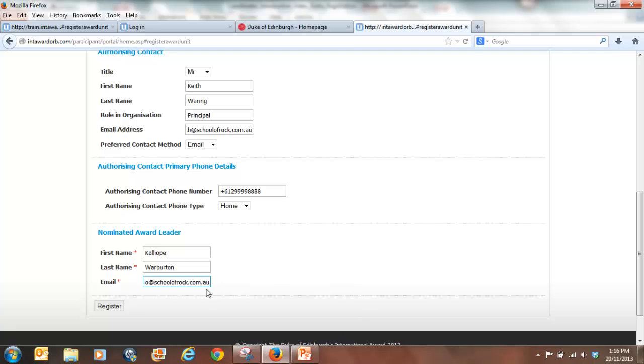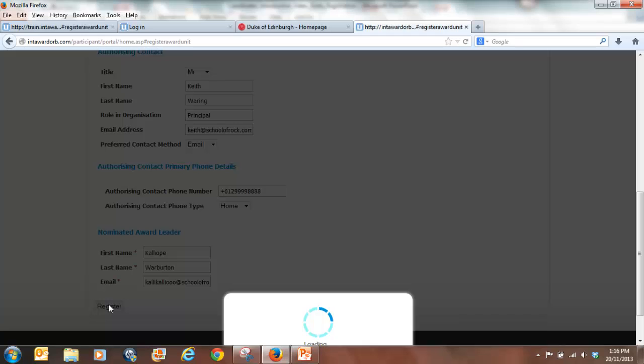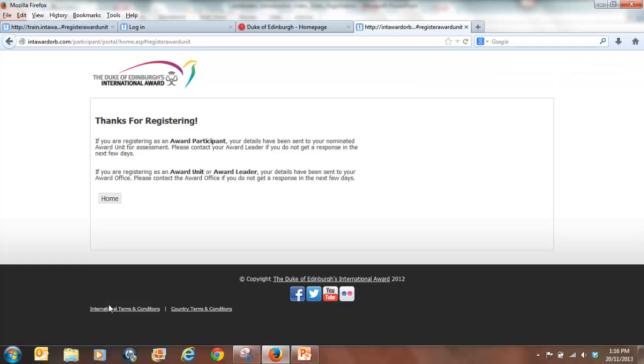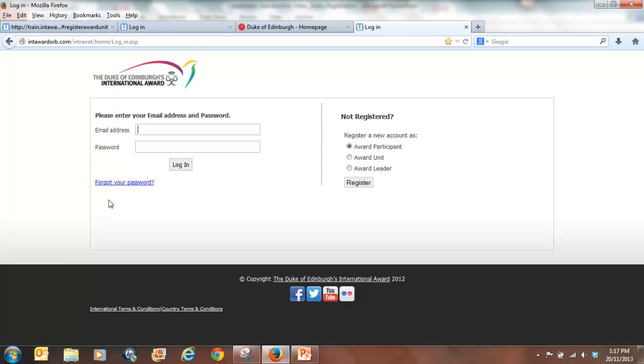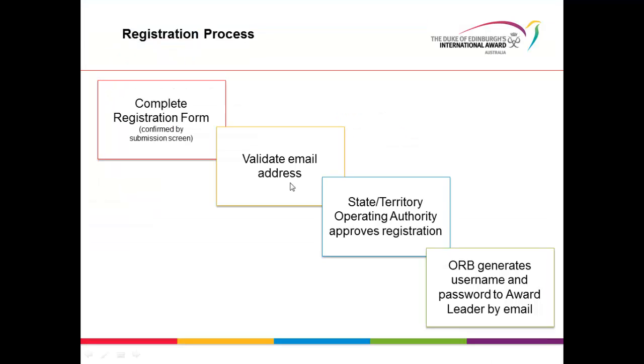So once all of that is complete, press the register button, and a successful registration has a submission screen saying thanks for registering that comes up once the registration has been submitted. From here you can either close down the browser or go back to the home page. So now we've completed the first step in the registration process. We've completed the registration form, we've seen the submission screen so that we know that that has been submitted successfully.